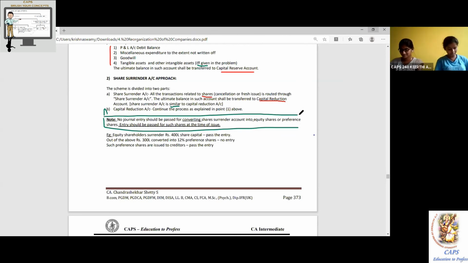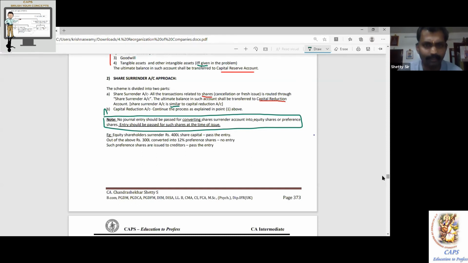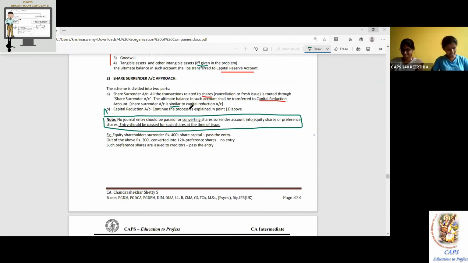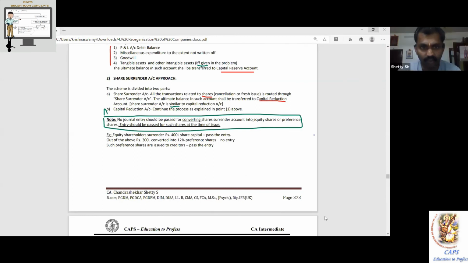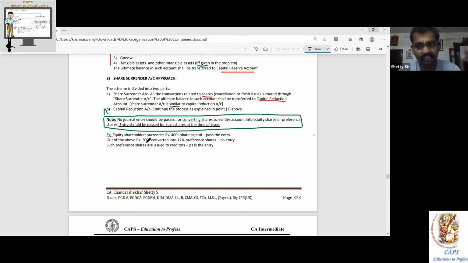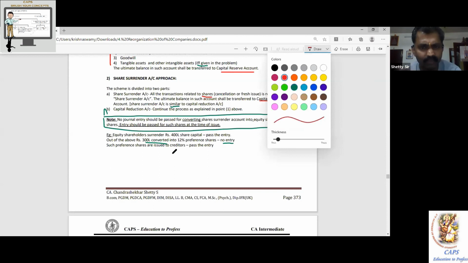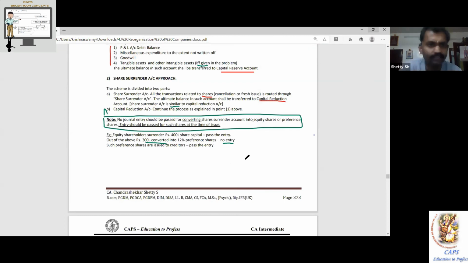Example, equity shareholders surrender rupees 400 lakh share capital. Pass the entry. What do you do? Pass the entry because we have a profit. Next, out of the above, rupees 300 lakh converted into 12% preference share. No entry. There is no entry. It is almost like a certificate name change. Such preference shares are issued to creditors. Pass the entry. When you're converting, some printing and stationery expense may be there. That will go to printing and stationery account. But related to share surrender, share capital account, it won't come. Are you clear? Yes, sir.